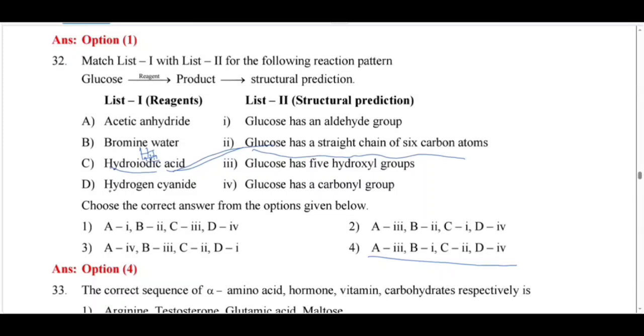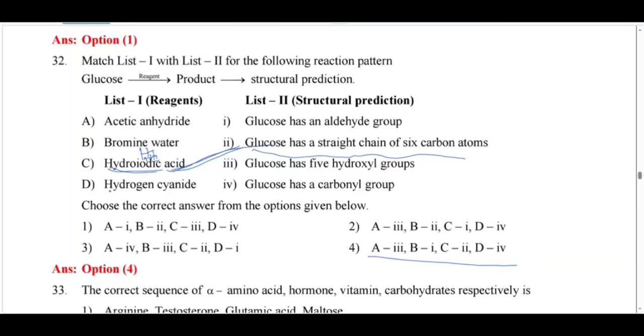Match list 1 with list 2. So this question is based on structural illustration of glucose. See here, when glucose is treated with HI in presence of red phosphorus, it gives a straight chain of 6 carbon atoms. For option C, that is matching with 2.